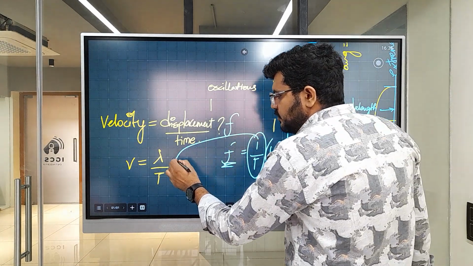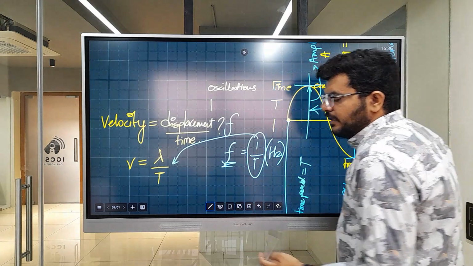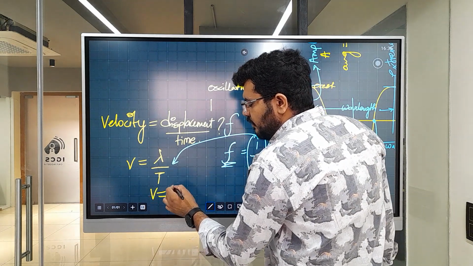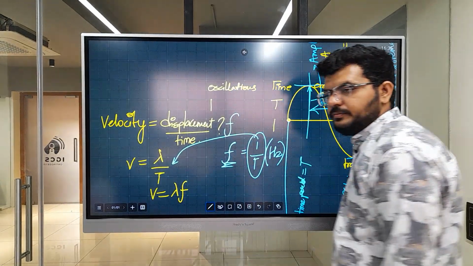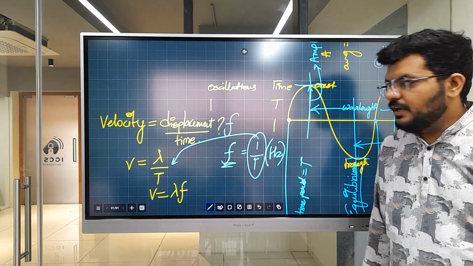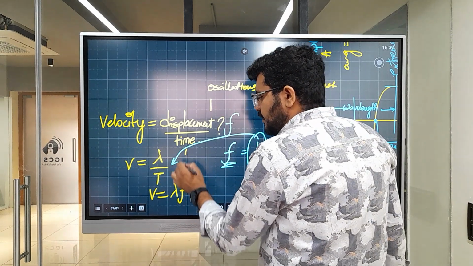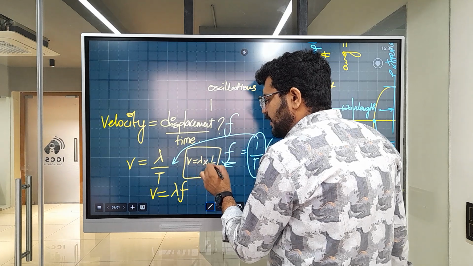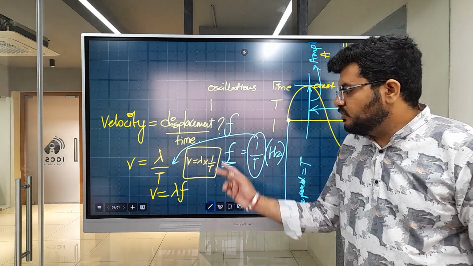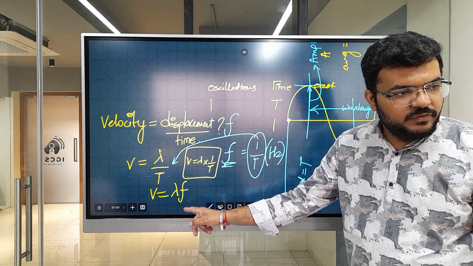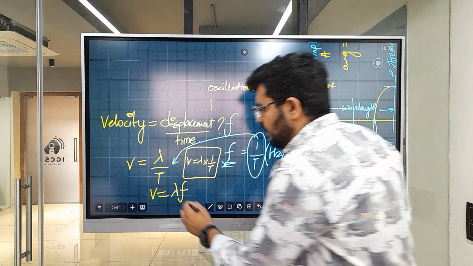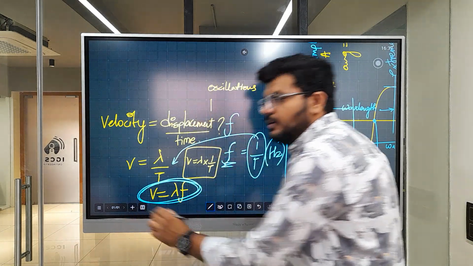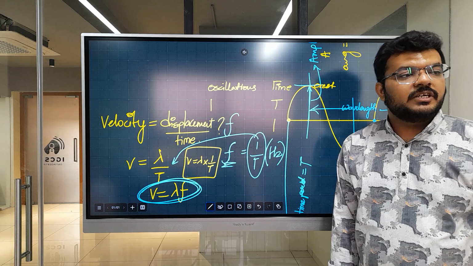If I substitute this over here, can I write velocity is equal to lambda into f? Because velocity is equal to lambda multiplied by 1 by T, and this 1 by T is nothing but frequency. Therefore this becomes my wave equation.